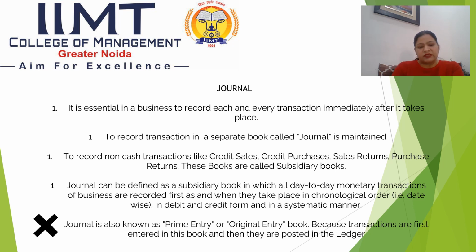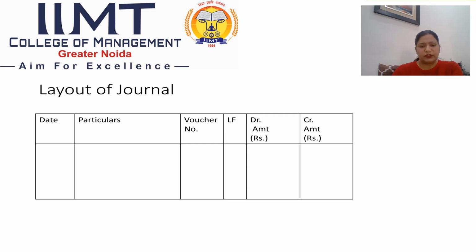Journal can be defined as a subsidiary book in which all day-to-day monetary transactions or business are recorded first as and when they take place, in chronological order, that is date wise, in debit and credit form and in a systematic manner. Journal is also known as primary entry or original entry book because transactions are first entered in the book and then they are posted in the ledger. That is the second step of the accounting process.